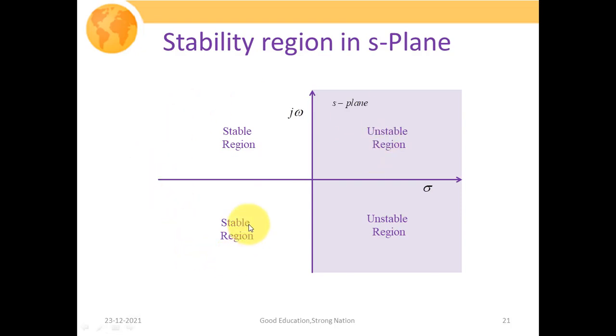Whereas if all the poles of the system lie on the left side of the S-plane, we classify our system as a stable system. And this is the special case: if poles lie on the j omega axis and some poles lie on the left side of the S-plane, then we say that our system is marginally stable.